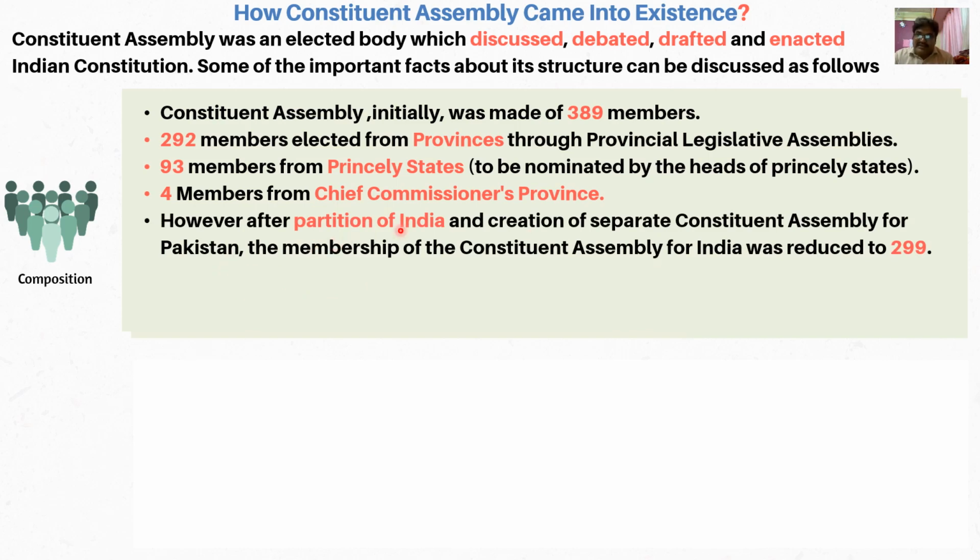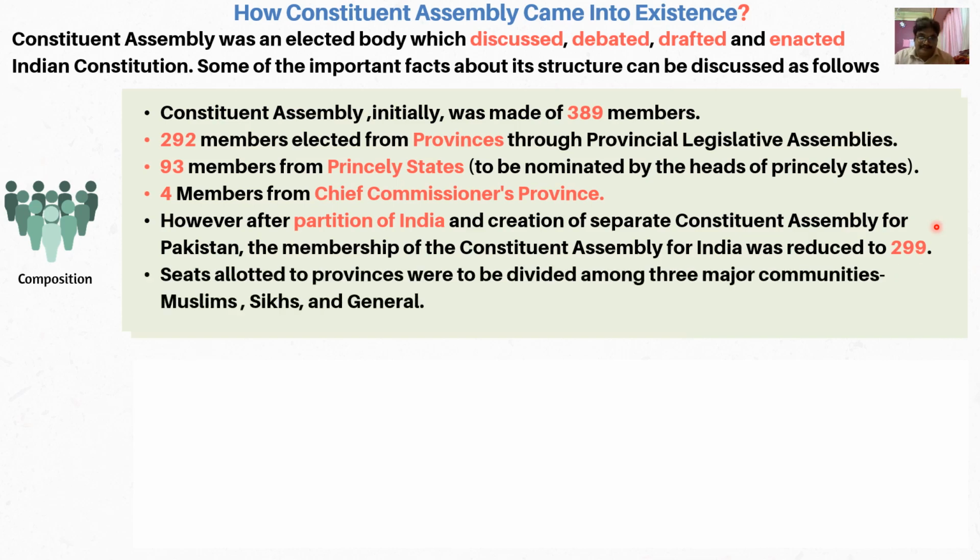However, after the partition of India and the creation of a separate Constituent Assembly for Pakistan, the membership of the Constituent Assembly for India was reduced to 299. So originally it was 389, and after the partition the number was reduced to 299 for India. Seats allotted to provinces were to be divided among three major communities: Muslim, Sikh and general. As per the population proportion of these communities, the seats were divided.